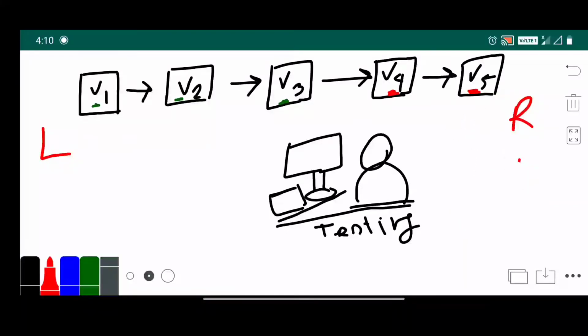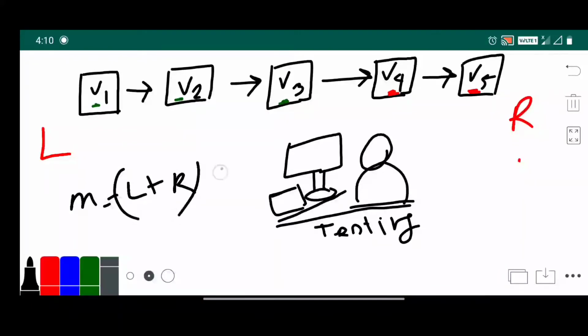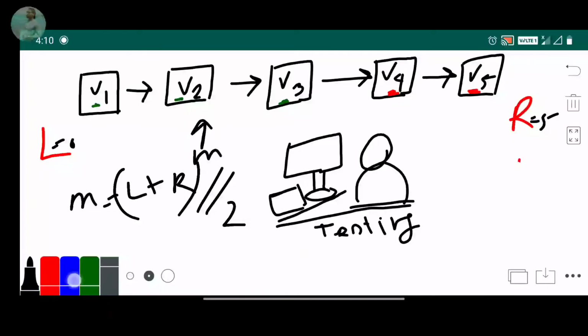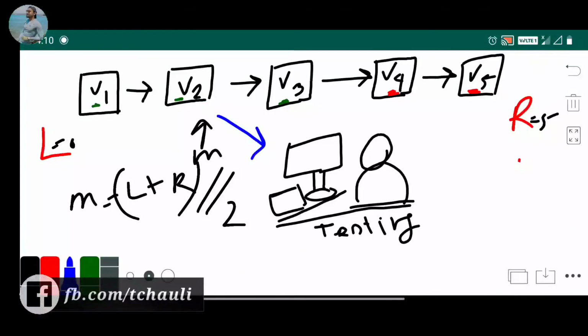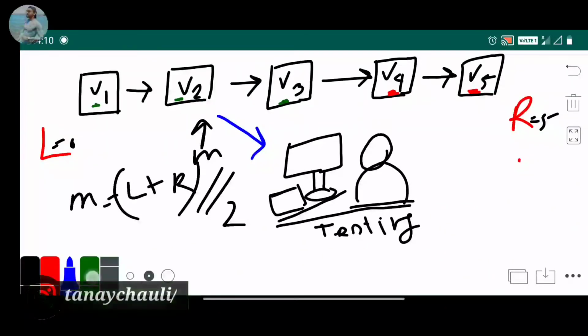Now we need to check the mid, because we are using binary search here. Left plus right divided by 2, that's our mid. So we always check the mid version. In this program we call the isBad function and pass the mid value to check whether the version is bad or not. So, is it a bad version?